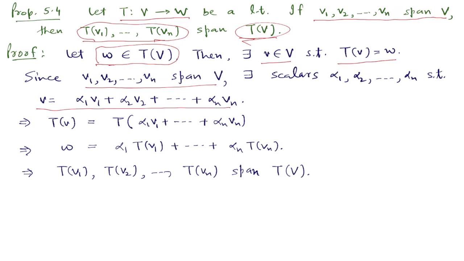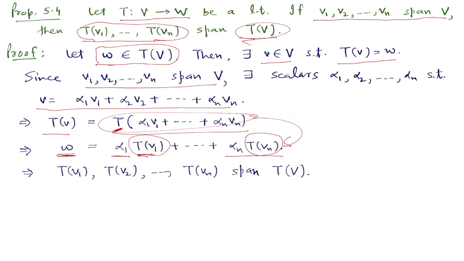We can apply T on both sides, so T of v is equal to T of this vector, but T of v is w, so w is equal to alpha 1 T of v1 and so on, because T is a linear transformation. We can write this vector this way. So it is alpha 1 T of v1 up to alpha n T of vn. So that means w is spanned by these vectors T of v1, T of v2 up to T of vn. So that means these vectors span T of V.